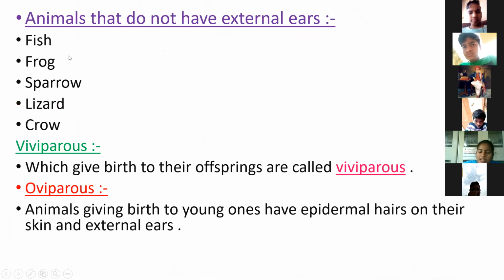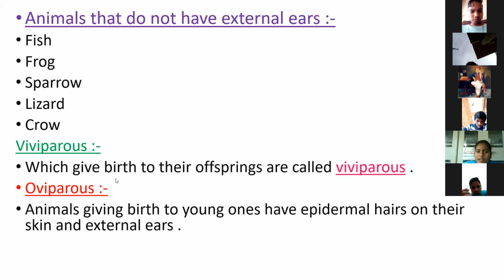Which animals do not have external ears? Fish does not have external ears, and frog also does not have external ears. Sparrow, lizard, crow, these are the animals that do not have external ears.